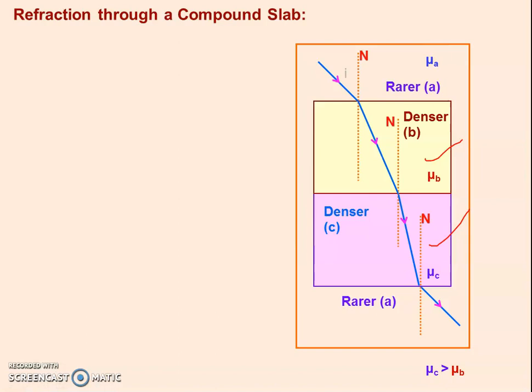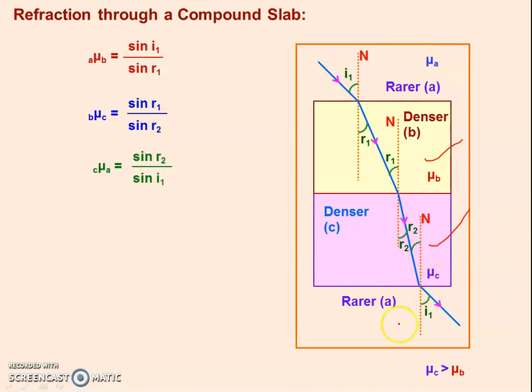So we can write again the same formula, A mu B equals sin I1 by sin R1, for this interface. For the second interface, it is going from B to C. So we can write mu of C with respect to B is equal to sin R1 divided by sin R2. For the third interface, we can write mu A with respect to C is equal to sin R2 divided by sin I1.